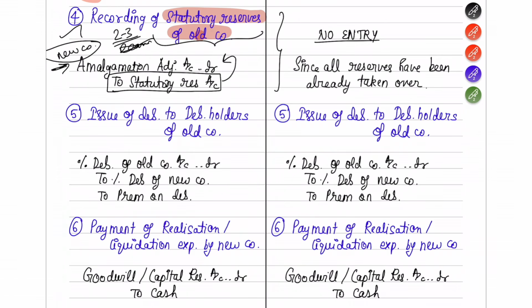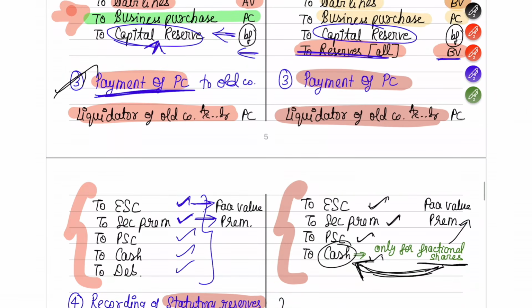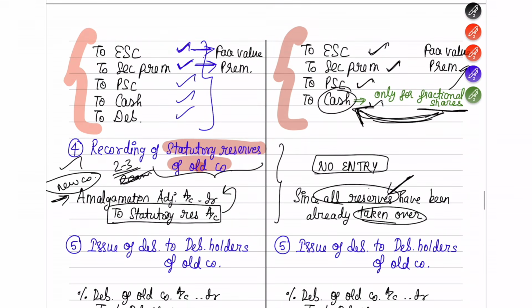Fine. Here in the merger method, there will be no entry as such because all reserves have already been taken over by the new company. So it's unlike the purchase method. Since all the reserves have already been taken over in journal entry number 2, for statutory reserves no separate entry will be there.